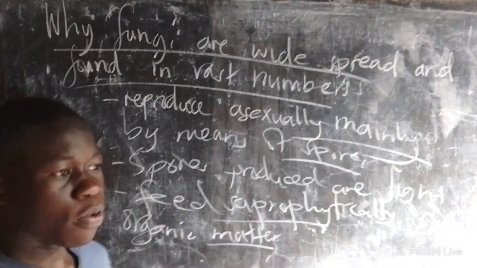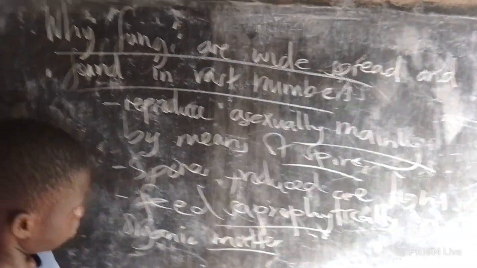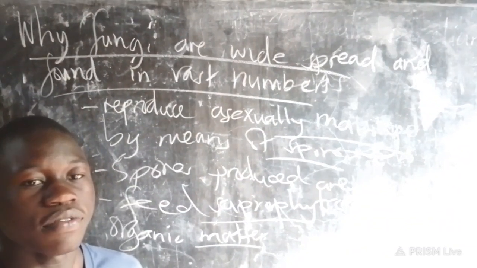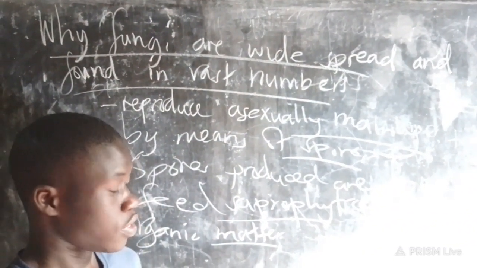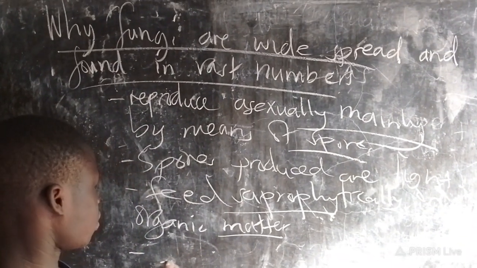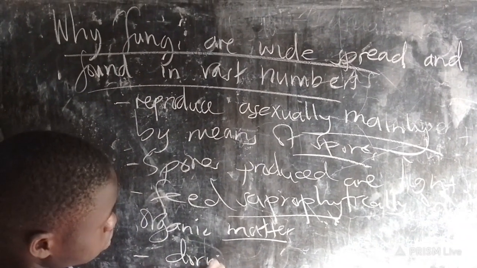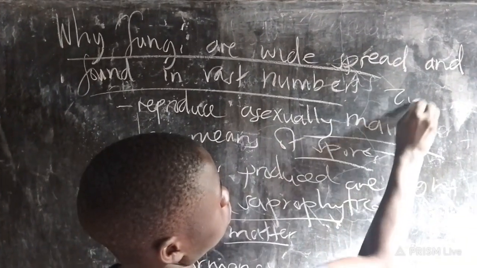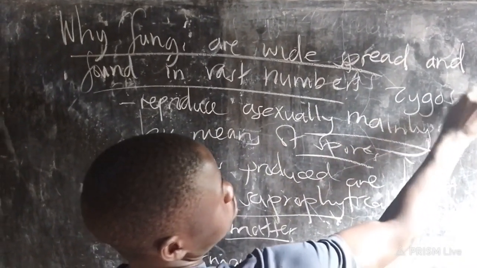Then, the spores they produce can remain dormant for a given period of time, and therefore survive adverse conditions. We have looked at the dormancy, even their zygospores.